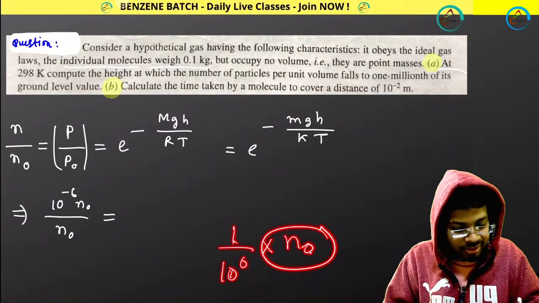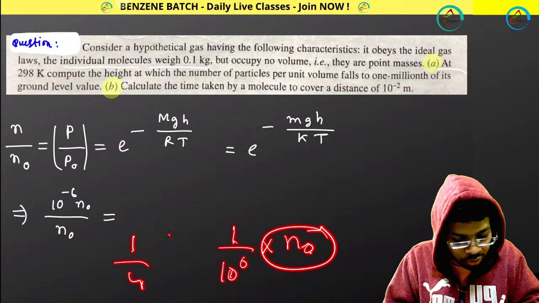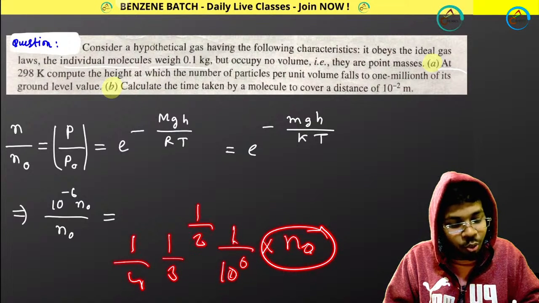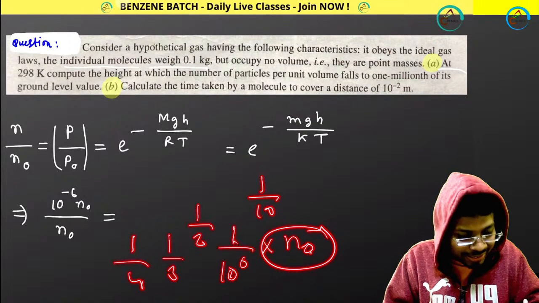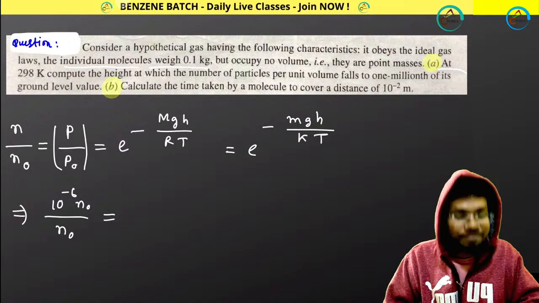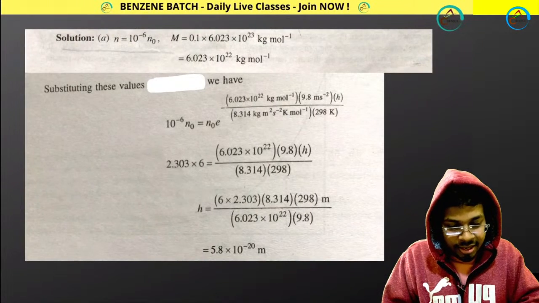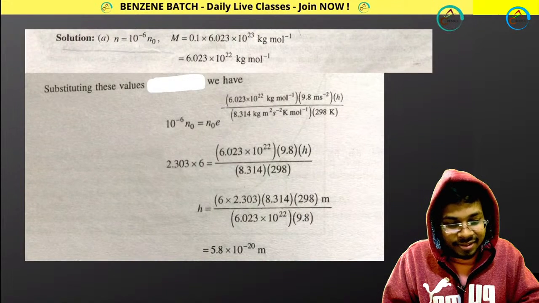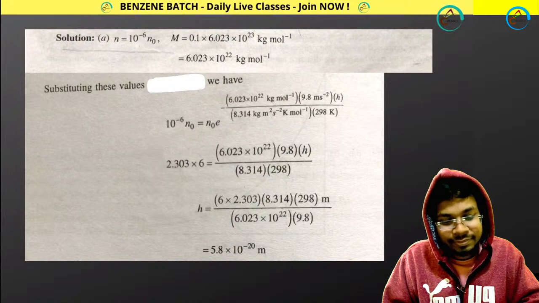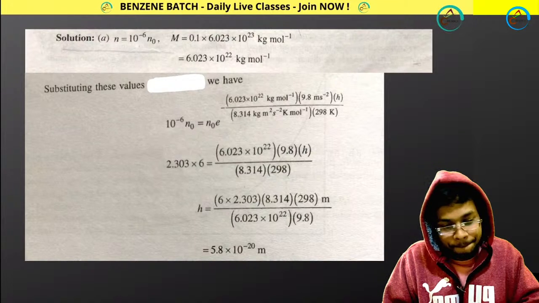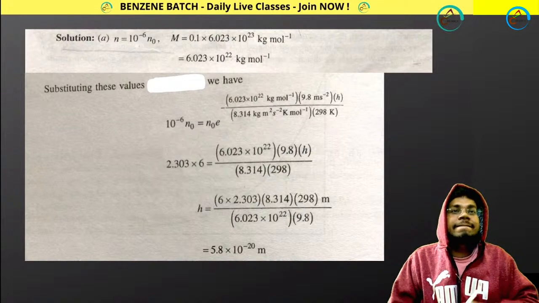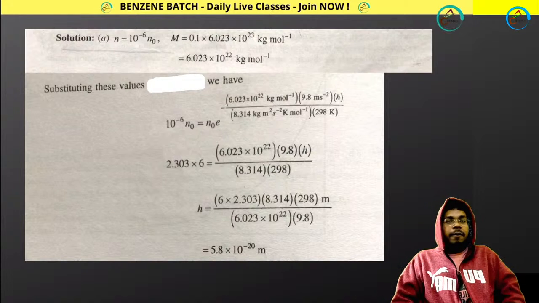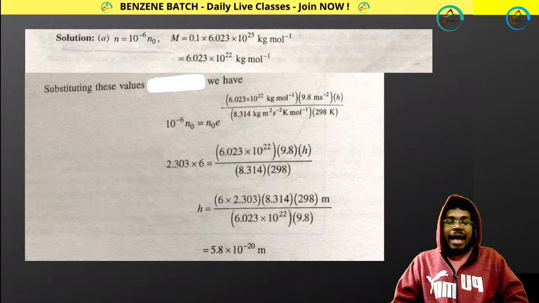One millionth. 1/4 means 1/4, 1/3 means 1/3, 1/2 means 1/2, 1/10 means 1/10. It's not 10. So yes, this is the answer. This is the answer for this question.